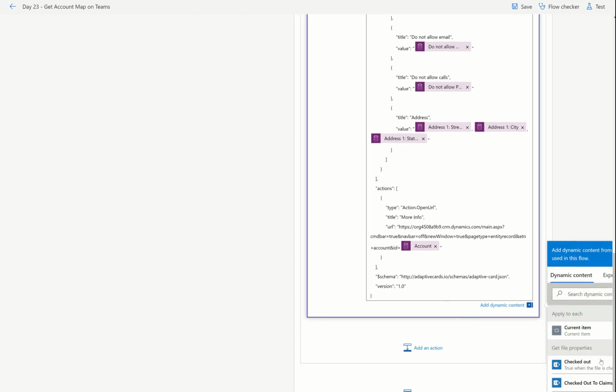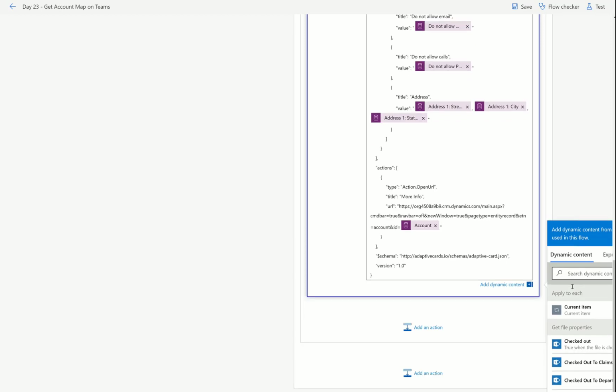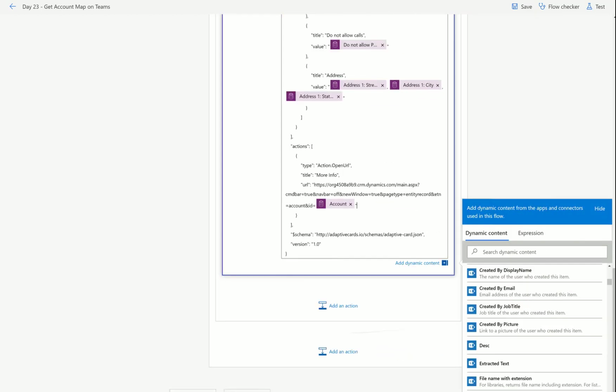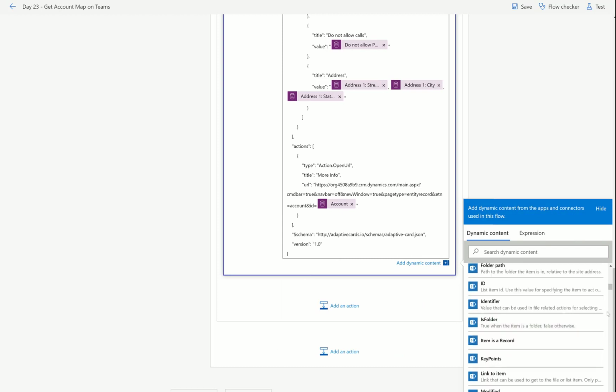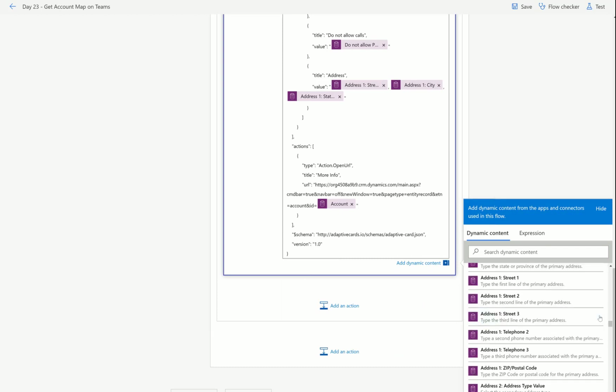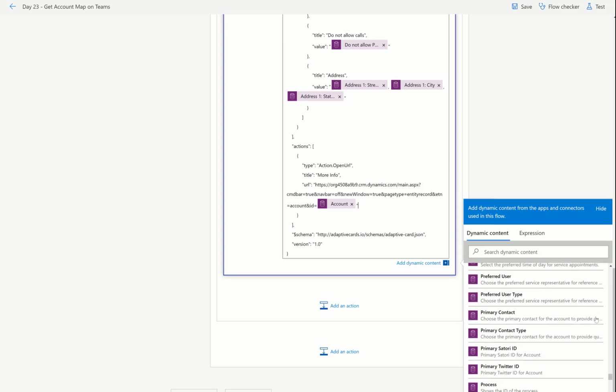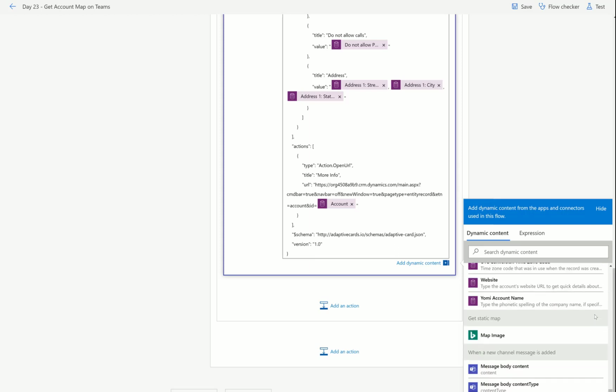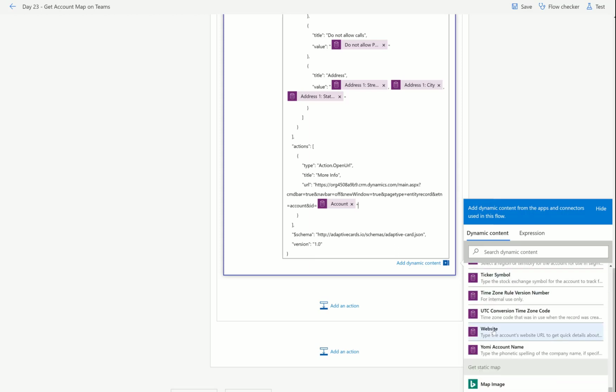I don't actually want to change it because I want you to download and see this, but just to show you what you would do: in your data, if you go to the query results, I believe we have a website in here. I'm going all the way down to W. Yeah, website. So if this was truly for a frontline worker, I would not link them to the form inside Dynamics. That more info button would bring them to the company website, which they can access from wherever they are.